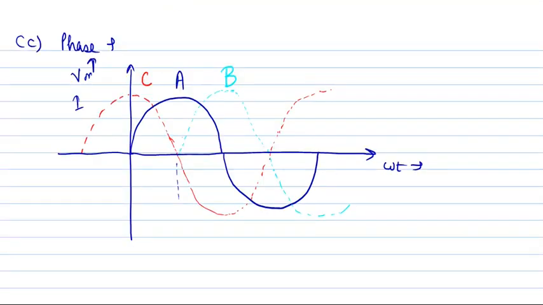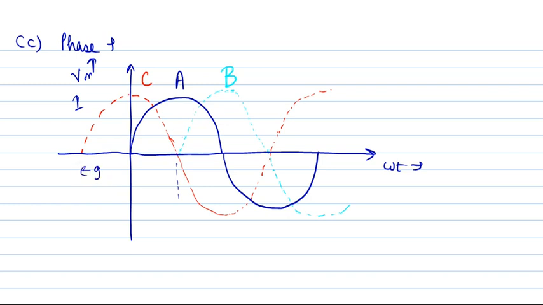Okay, so next term is phase. So what is phase? It is the angular measurement of the sine wave that specifies the position of the sine wave. Here we can see the waveforms. This wave A is considered as a reference wave, and with the help of wave A, we will determine whether C is leading or lagging and whether B is leading or lagging. Here we can see C is ahead of A by an angle of 90 degrees.